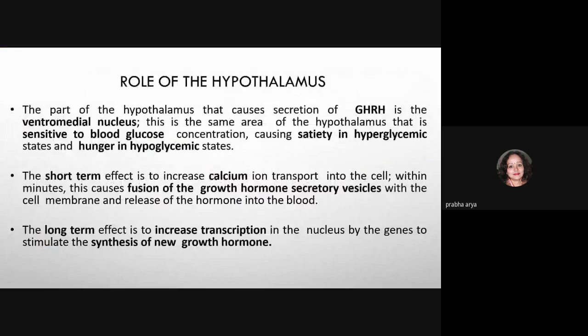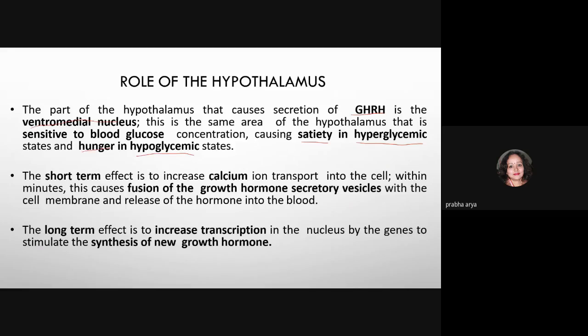Role of the hypothalamus in secretion of growth hormone is via the growth hormone releasing hormone, which is secreted from the ventromedial nucleus, and this causes the release of growth hormone by sensing the change in glucose concentration. If it is hyperglycemic, it will give the signal of satiety, and if it is hypoglycemic, it will give the signal of hunger.